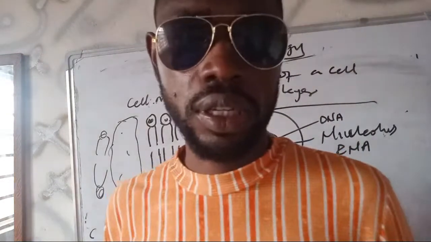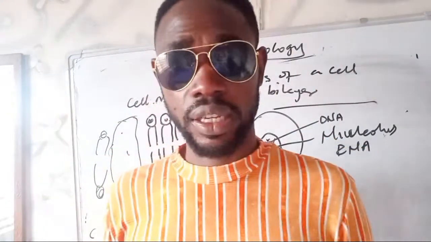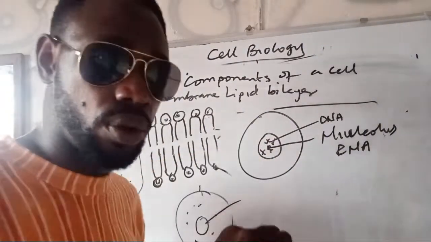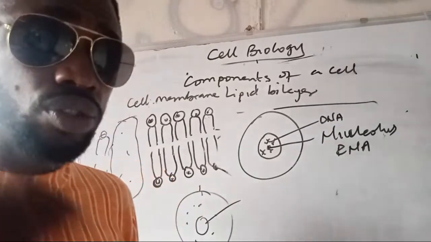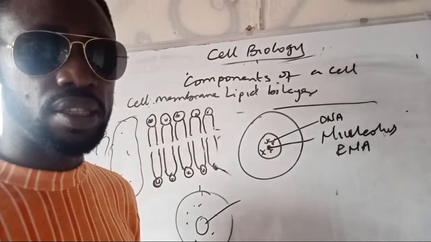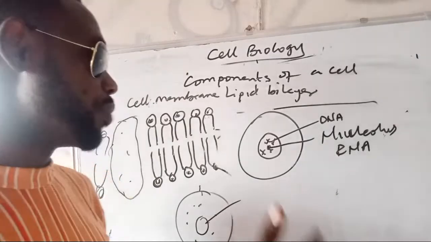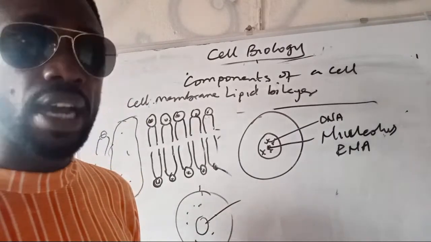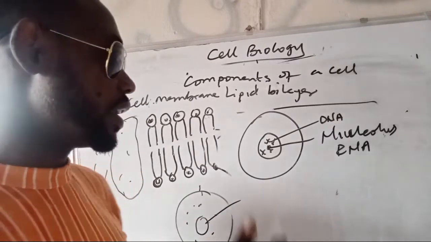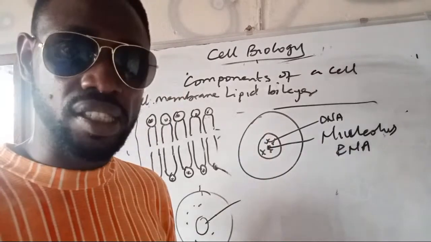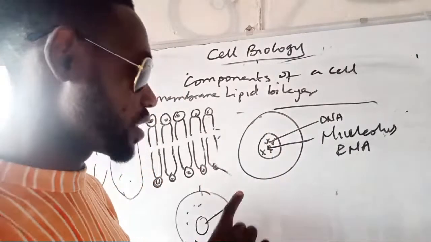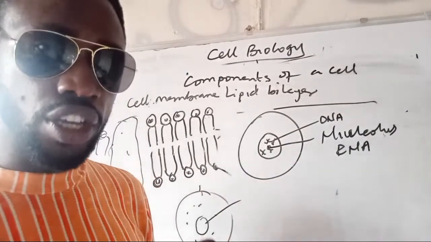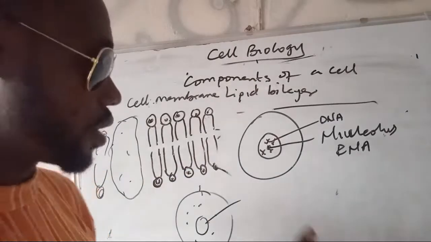But by function, I already said it is the control center of a cell. It controls every other activity of the cell. How does the nucleus control other activities of the cell? By controlling protein synthesis. How can it control protein synthesis? Because it has DNA. So it is this nucleus that controls other activities of the cell. Then again, it is this nucleus that initiates cell division. So number two function is that cell division starts from the nucleus, which means the origin of reproduction by cell division starts from the nucleus.